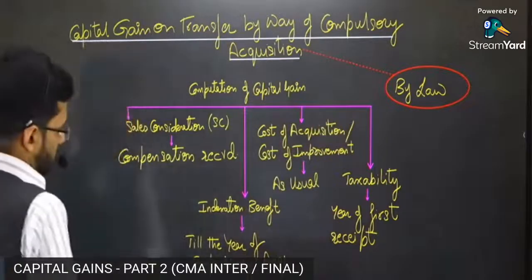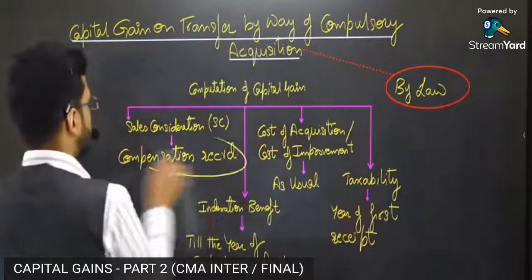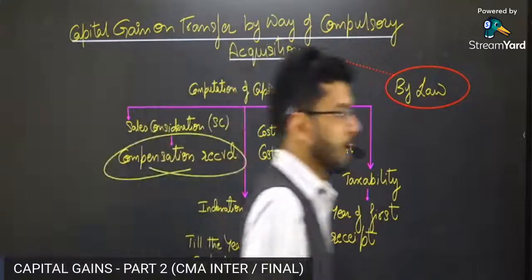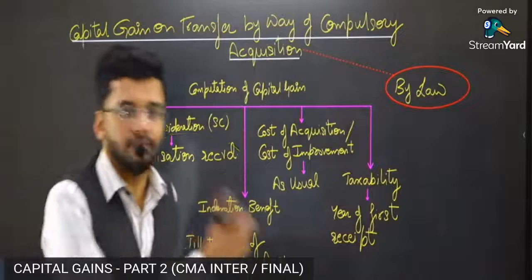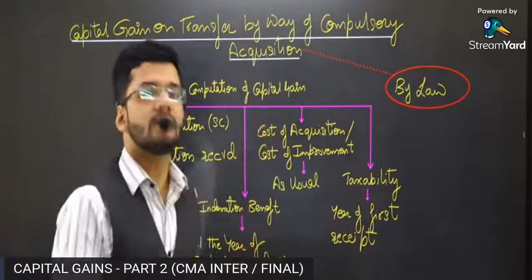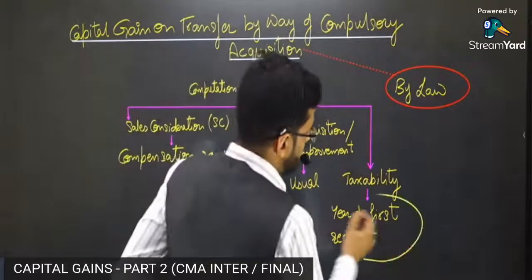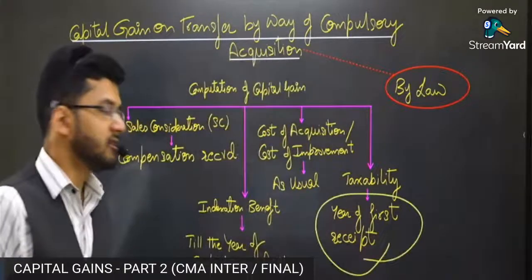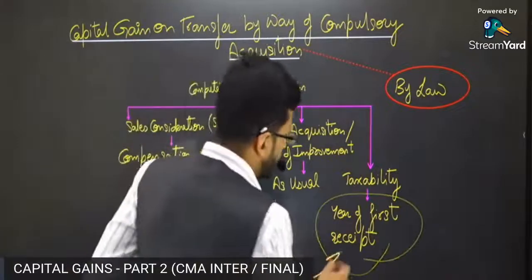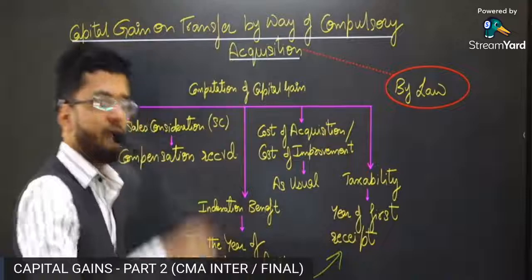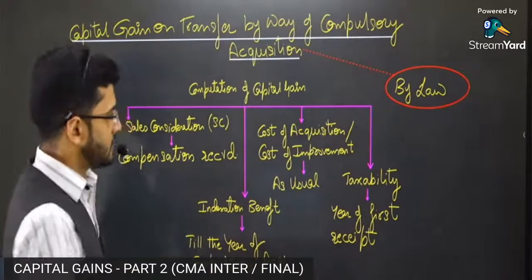Now the question is, what will be the sales consideration in this particular case? The usual sales consideration, whatever has been received. Sometimes the sales consideration is received in a piecemeal manner, which means the first installment will be received now, the second next year, the third the year after. Entire taxability will arise in the first year of receipt. Whenever the first installment is received, the entire capital gain tax will be levied on the entire amount. In year one of receipt of part of the consideration, you will be liable to taxation.